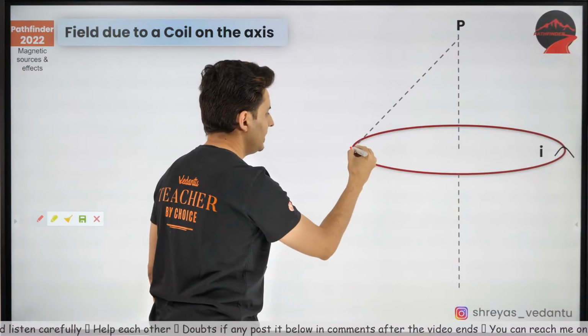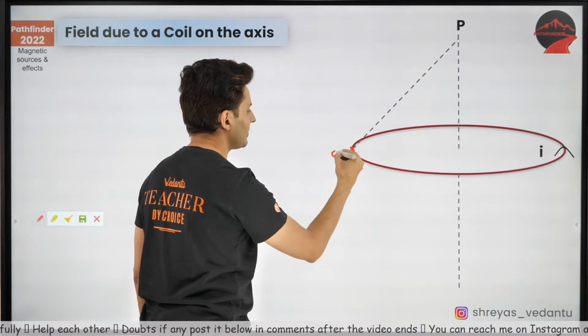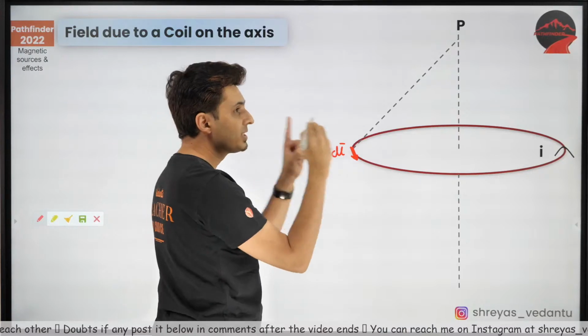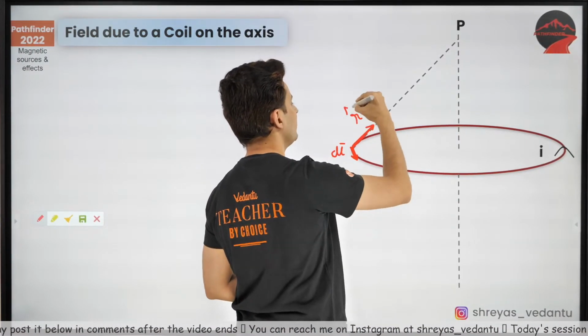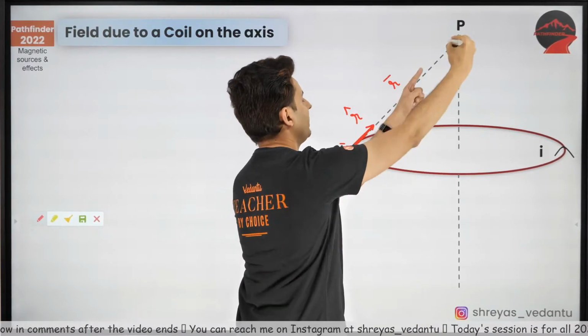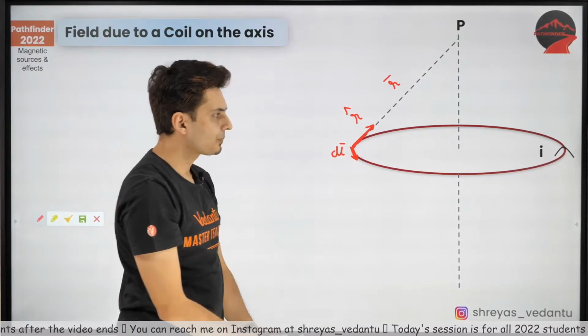Okay, there is an element which is coming towards me. This is dl. This is my position vector. My r hat will be here. This is my position vector. This is my unit vector.